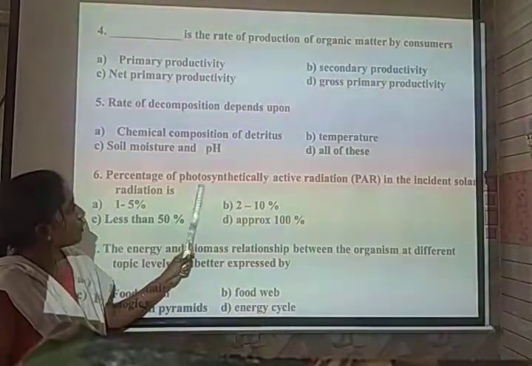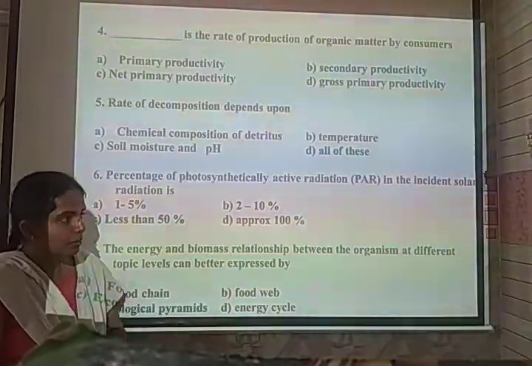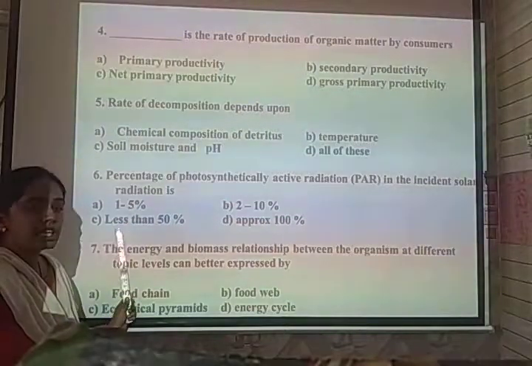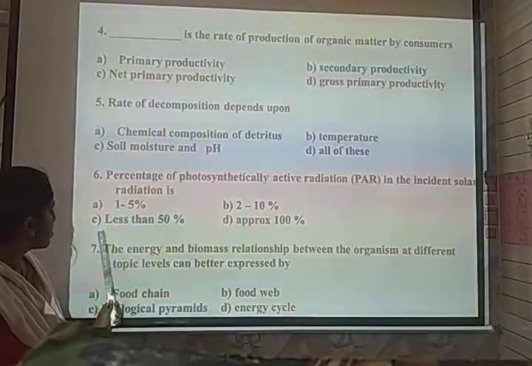So usually the photosynthetically active radiation that is present in the incident solar radiation is less than 50%. So the correct option is C.